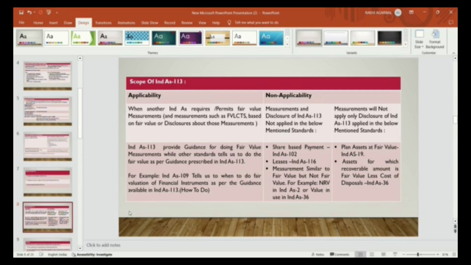So Ind AS 113 provides guidance for doing fair value measurements, while other standards tell us to do the fair value as per the guidance prescribed in Ind AS 113.